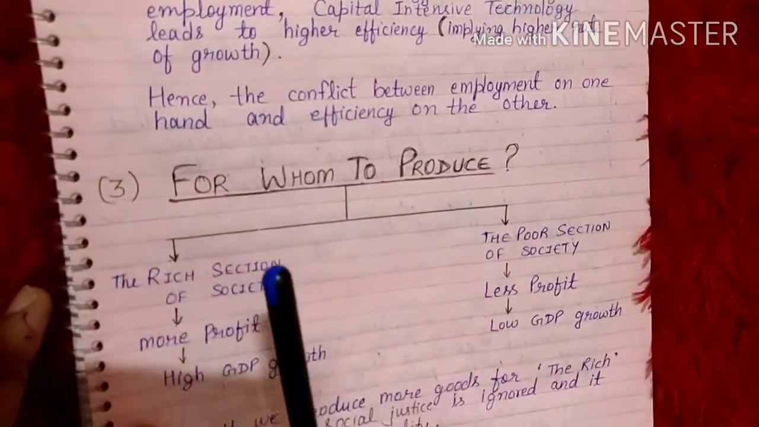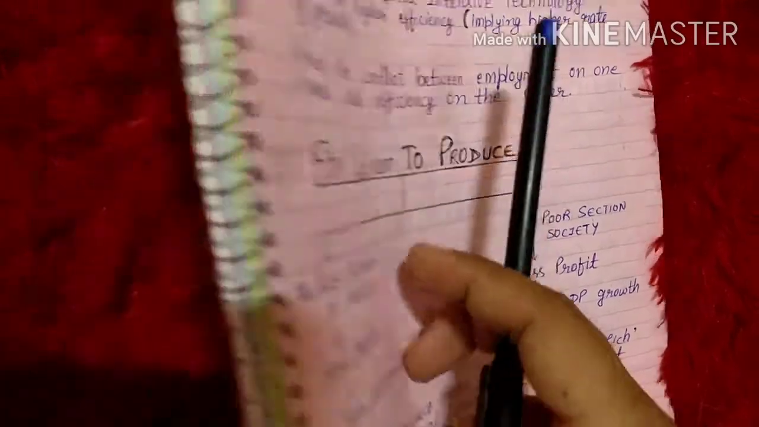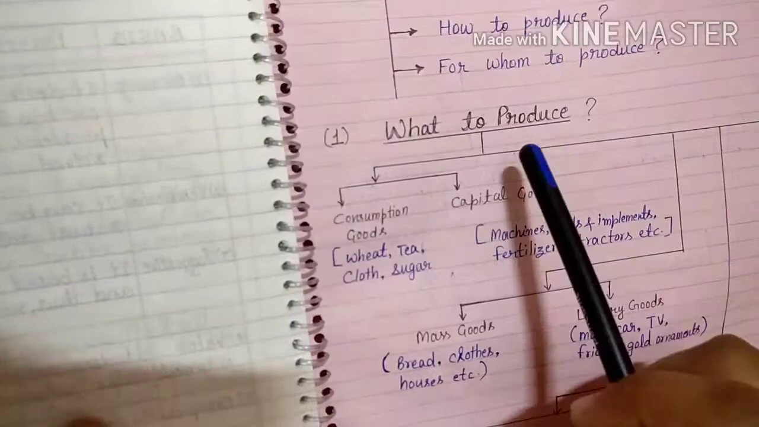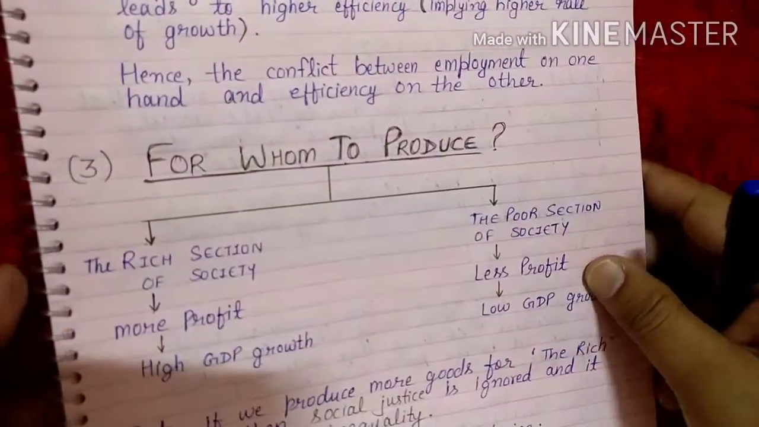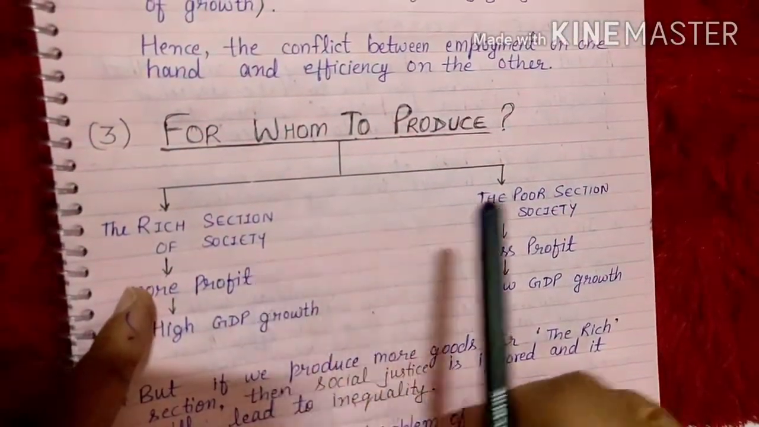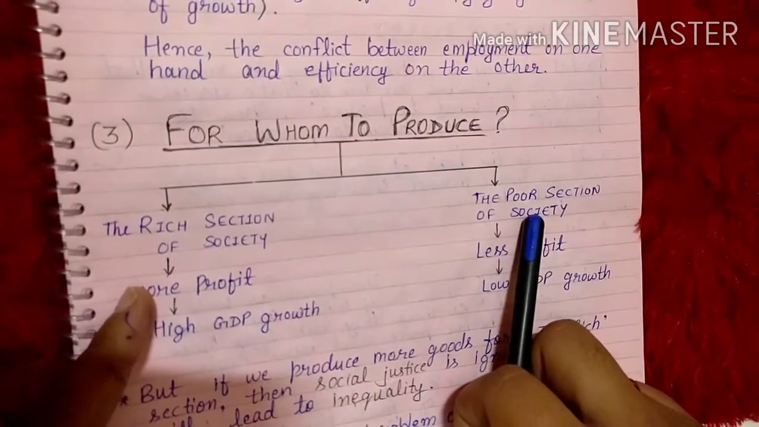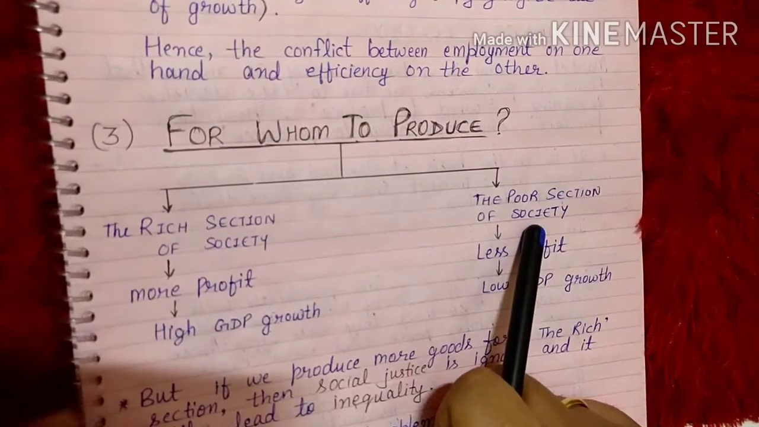Then the next central problem is for whom to produce. First we have learned what to produce, then we have learned how to produce, and now we are talking about for whom to produce. So either it should be the rich section of the society or the poor section of the society. Rich section having high income, poor section having low income.